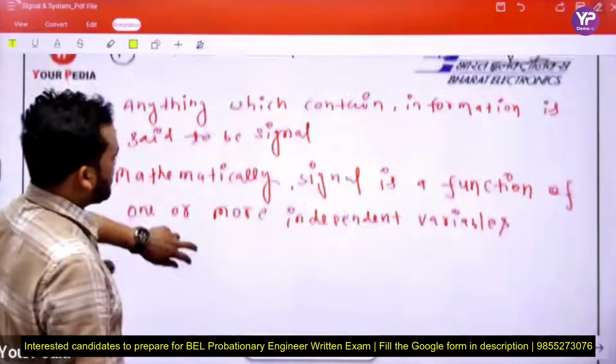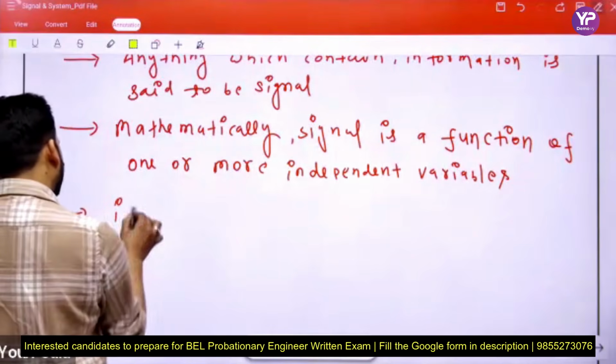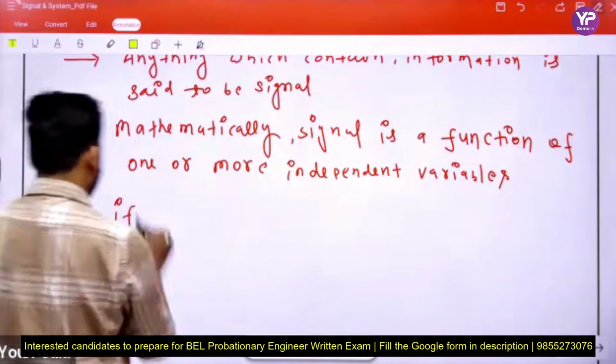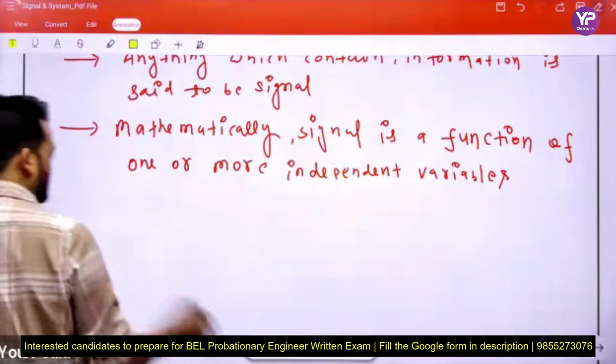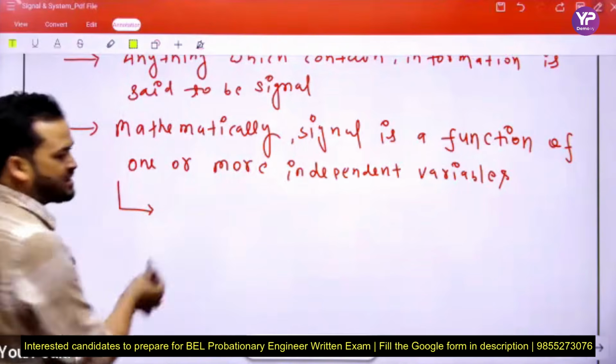Okay. See, what is the role of independent variable? See clearly. If we draw the point, because the next point is a sub-point of the previous point, so we represent it like this.